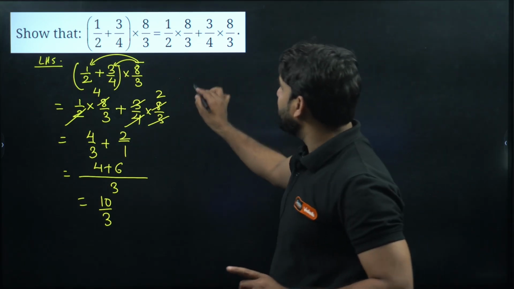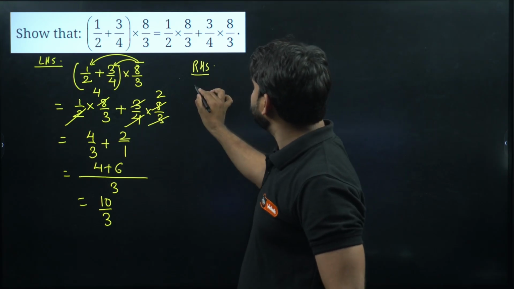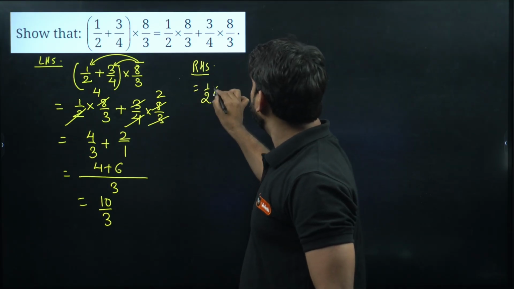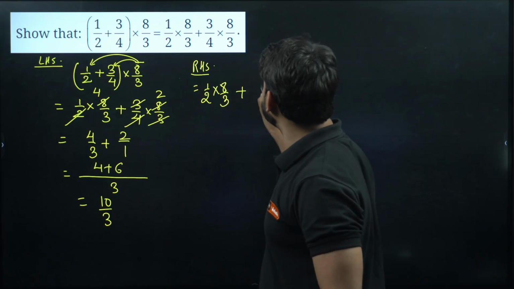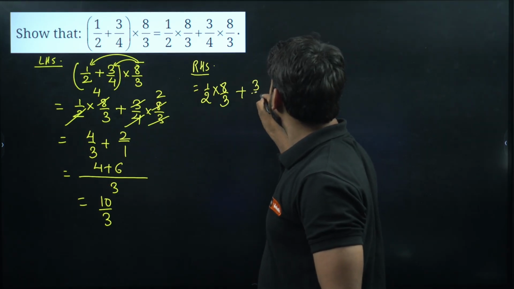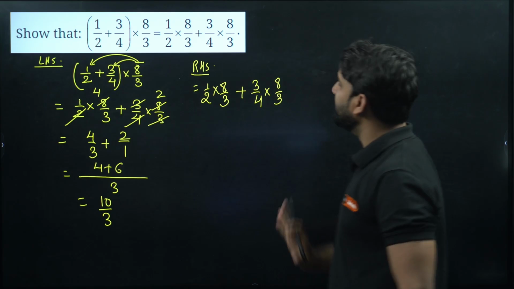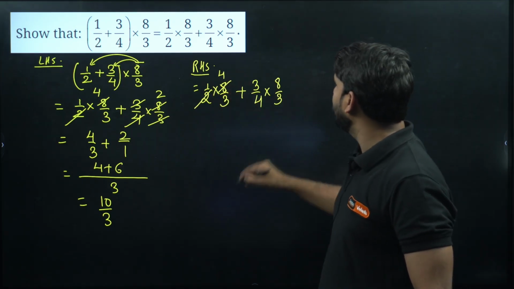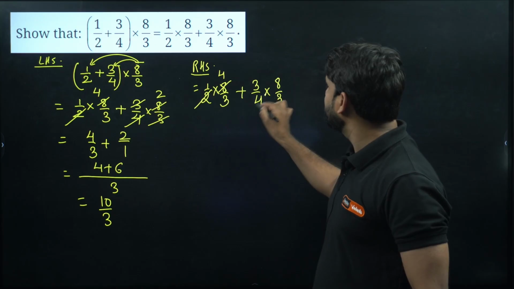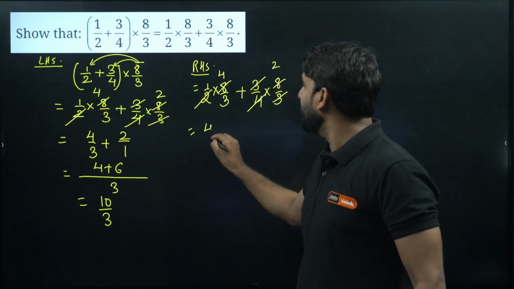Now solve the RHS. So let's operate on the RHS. What is the RHS here? 1 by 2 into 8 by 3. This is the plus sign. 3 by 4 into 8 by 3. Now whatever is cancelling, please cancel everything. So this is 2 fours are 8, and this is 4 twos are 8, and this is 3 and 3. So we are getting the same thing.